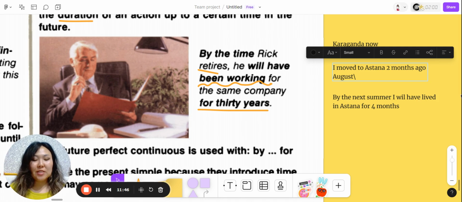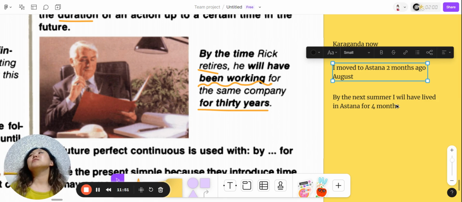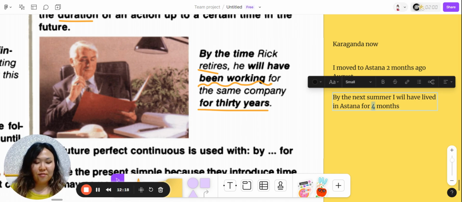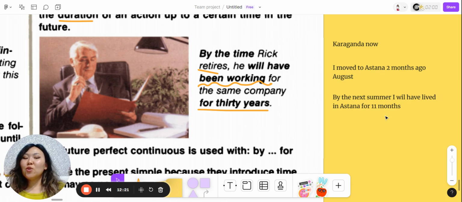So in August, and it means that by the summer, oh, by the summer. So let's count August, September, October, November, December, January, February, March, April, May, June. So 11 months, right? So I can say that by the next summer, I will have lived in Astana for 11 months. I really hope that I counted it well.